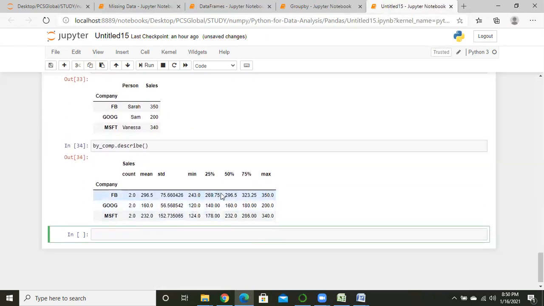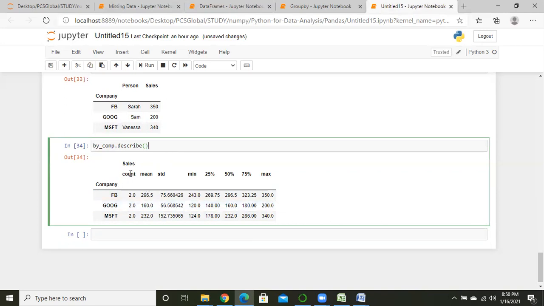If we have integer or float values, we can do operations like median, mean, and maximum, but if we have only string values, we can't do that. Depending on the sales value, there is a count, a mean, and a standard deviation.